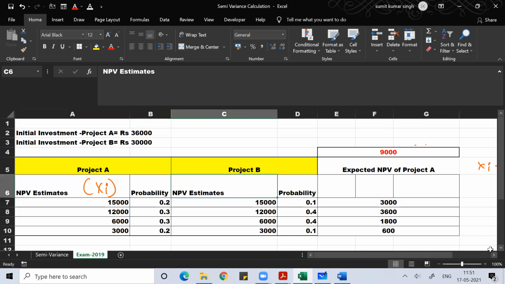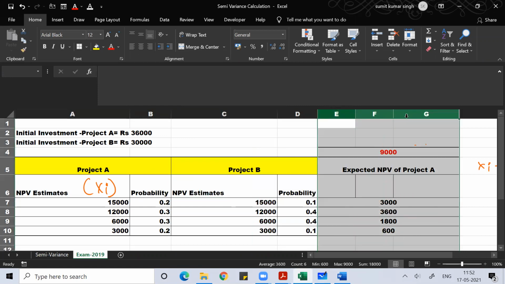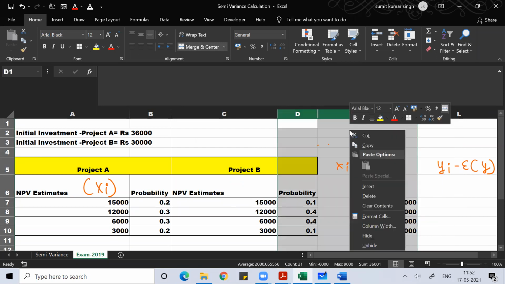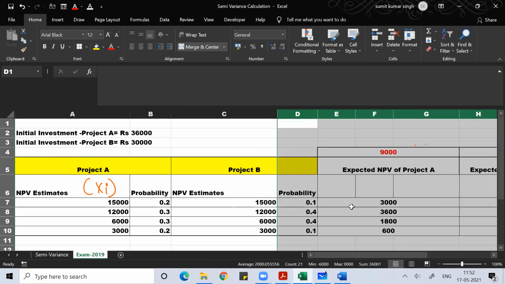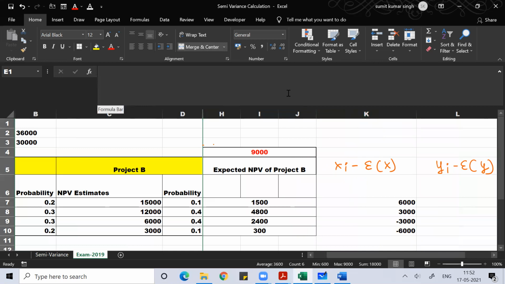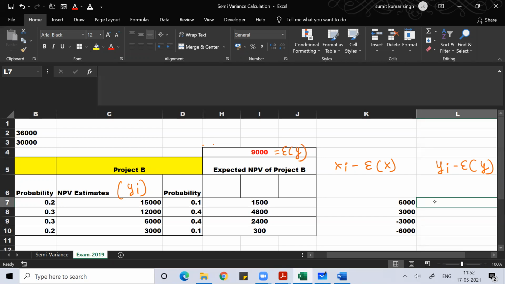Now the way I did for project A, the same way I'll do for project B. For project B, I wrote this as yi, the NPV estimate, and this is the expected NPV value of project B.